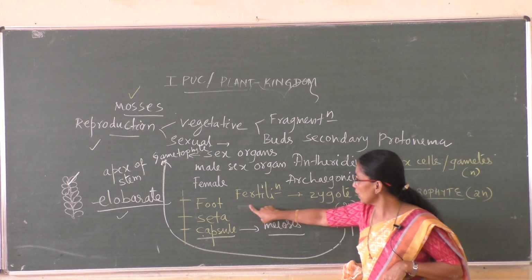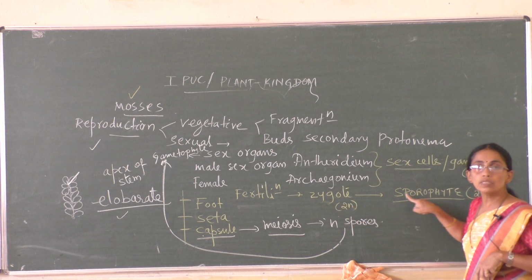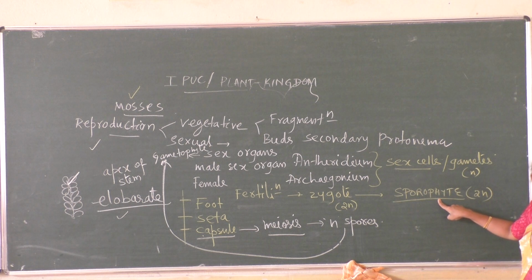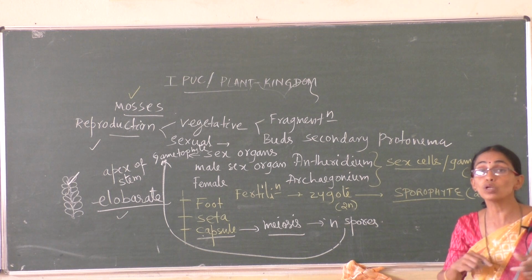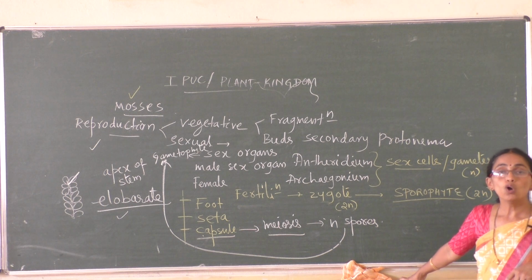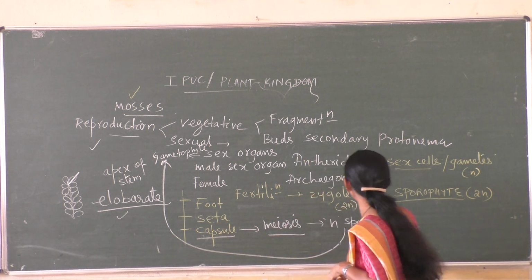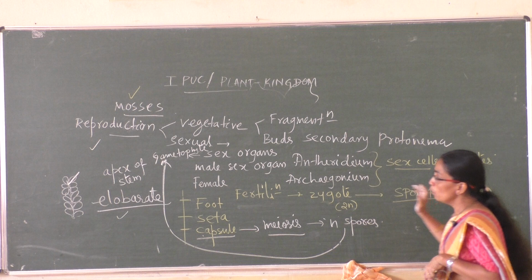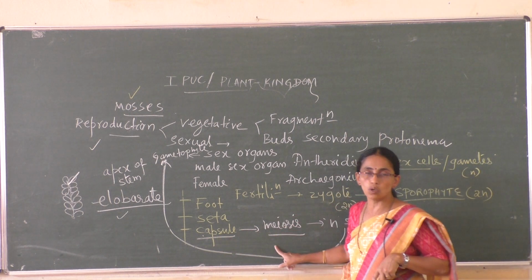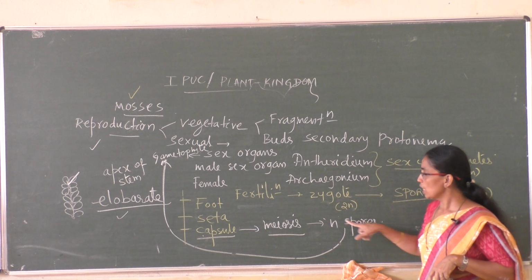By the process of fertilization, a zygote is produced. The zygote later gives rise to the diploid sporophyte. The sporophyte in mosses is more elaborate and complex compared to liverworts. It has a foot, seta and capsule. All these parts are diploid. Why? Because the sporophyte is diploid. A portion of the capsule undergoes meiosis and gives rise to haploid spores.